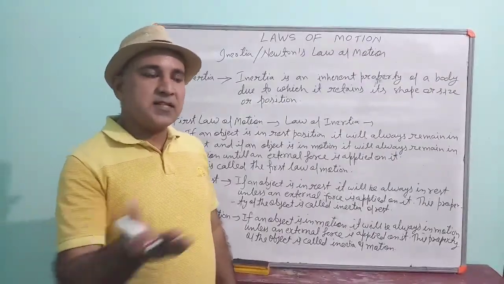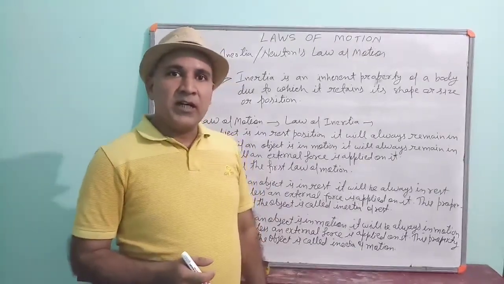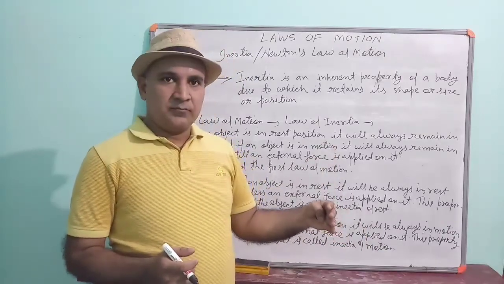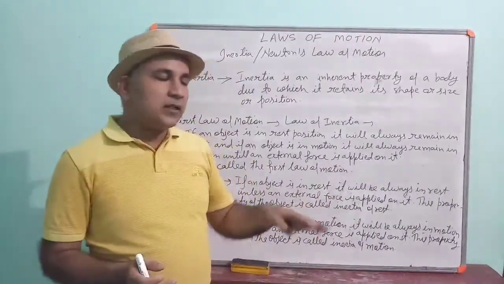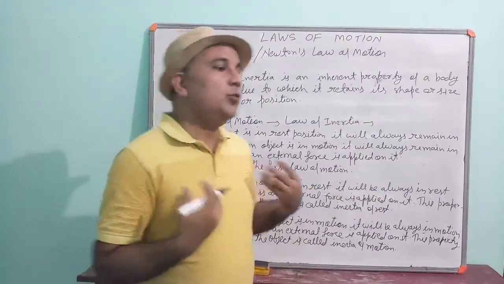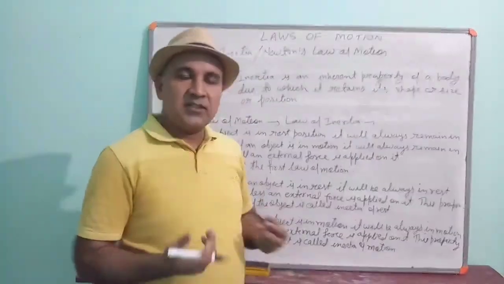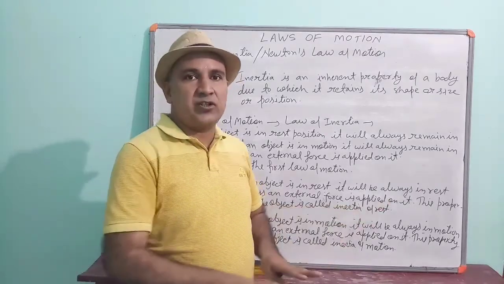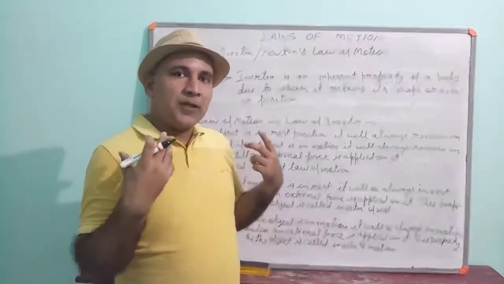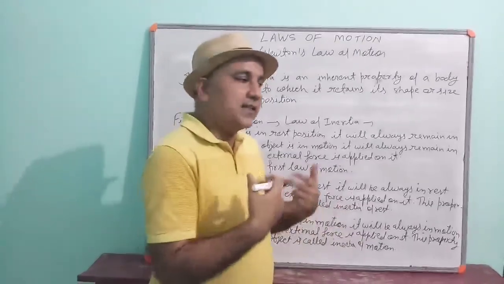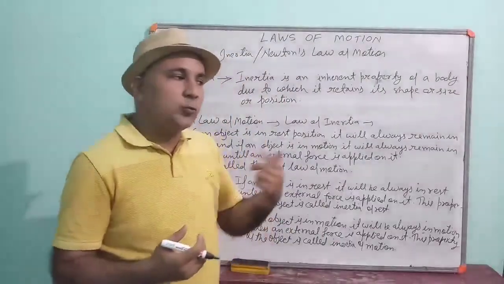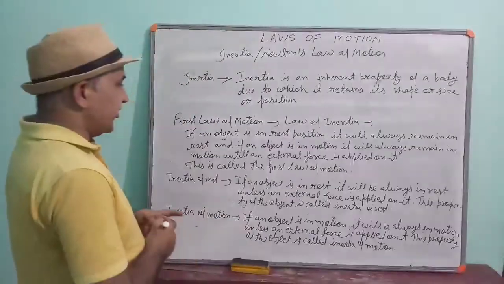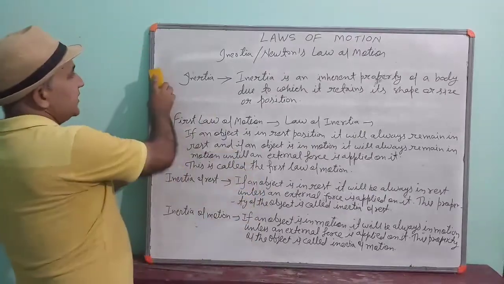Same happens with the passengers sitting in the bus. If the bus driver applies the brake, then the bus stops, but you bend front side. What is the reason? Your lower part is stopped as the bus stops, but since your upper part is still in motion, it goes forward and you bend in the forward direction. Understood? That is because of inertia. Okay, now we will see the second law.